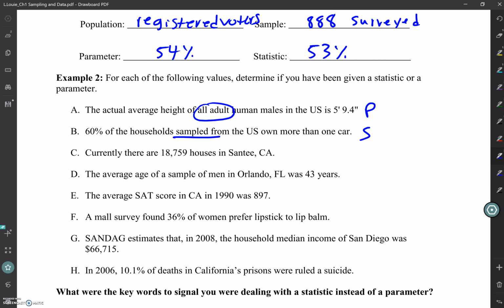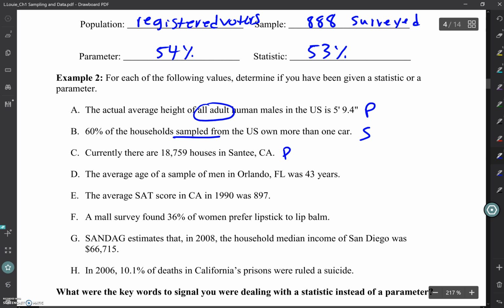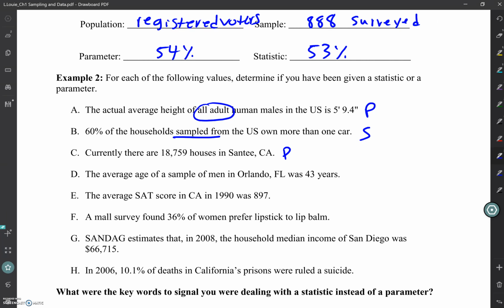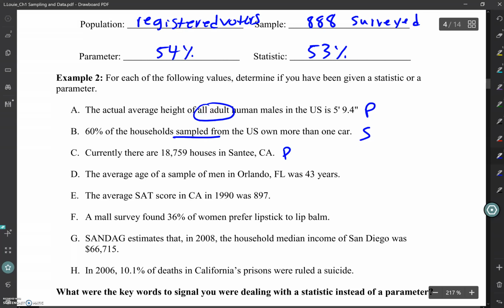Currently, there are 18,759 houses in Santee, California. We're looking at parameter because you're only focused on Santee, California, right? And when I took this, that was the actual amount. It might not be anymore, but it was the correct amount at the time. The average age of a sample of men in Orlando, Florida was 43 years. Statistic, because we're looking at a sample again.